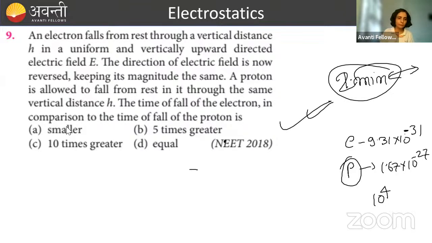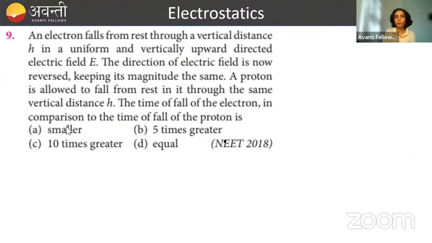तो चलो मैं इस क्वेश्चन को समझाती हूँ. So what the question is here? So the question is, an electron falls from rest through a vertical distance h in a uniform and vertically upward directed electric field. So electric field is directed in this sense, and there is no talk of gravity here. So simply we have to neglect the gravity.